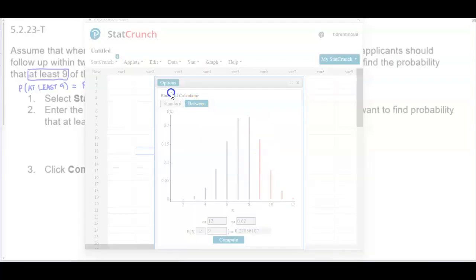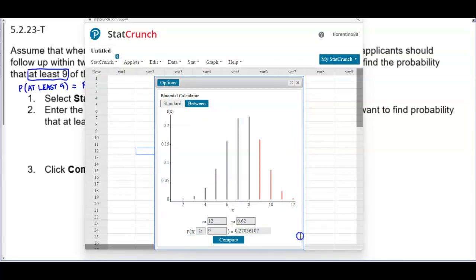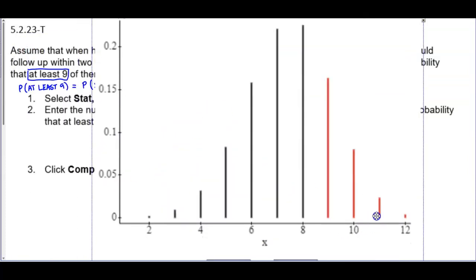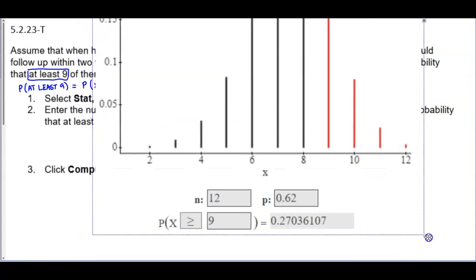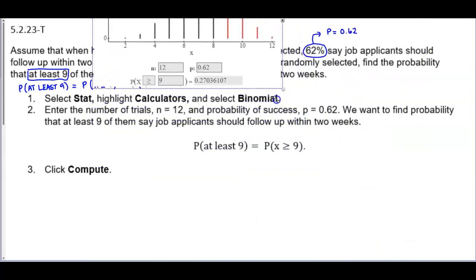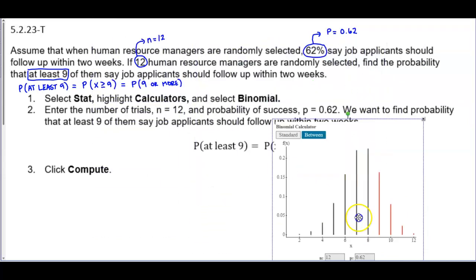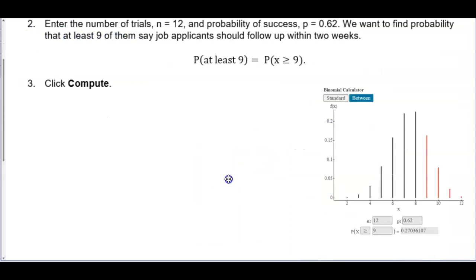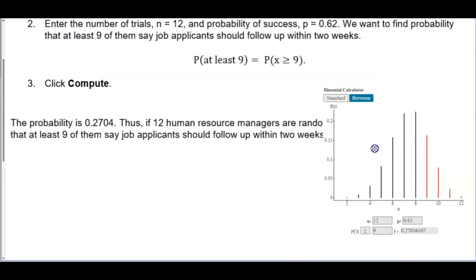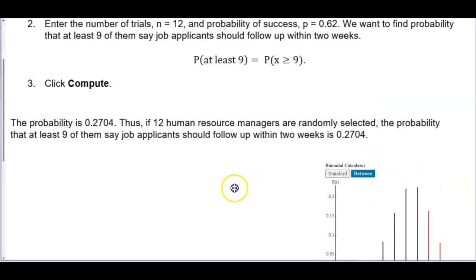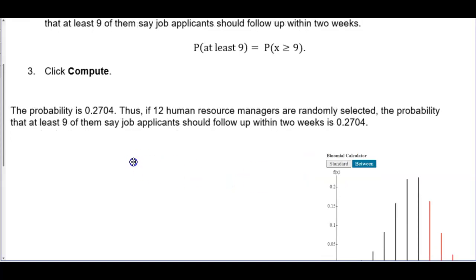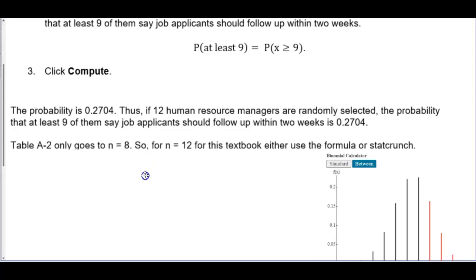And now let's go ahead and check our probability. So we end up getting, to round it to 4 decimal places, 0.2704. So there is our probability. Now we would say that the probability is 0.2704. Thus, if 12 human resource managers are randomly selected, the probability that at least 9 of them say job applicants should follow up within 2 weeks is 0.2704.